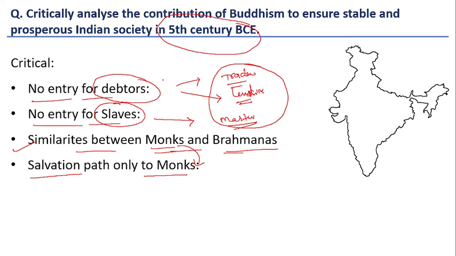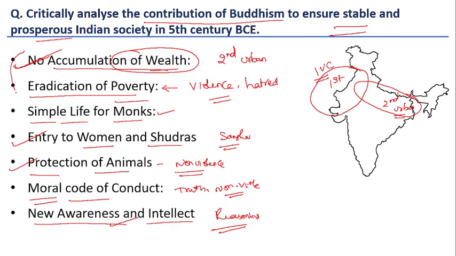This means common people were asked to obey the rules of society, which is another way to ensure a stable society. So Buddhism took steps for the stability aspect, and these other principles are for the prosperous aspect. These are the various contributions of Buddhism to ensure a stable and prosperous Indian society in 5th century BCE.